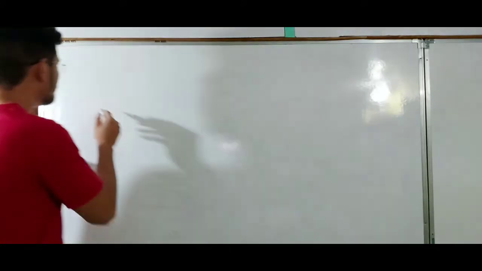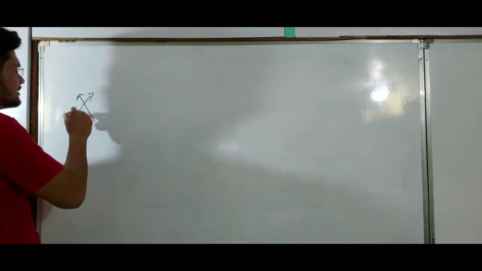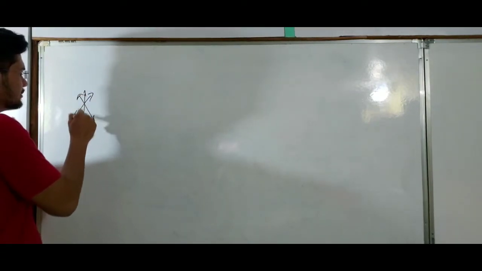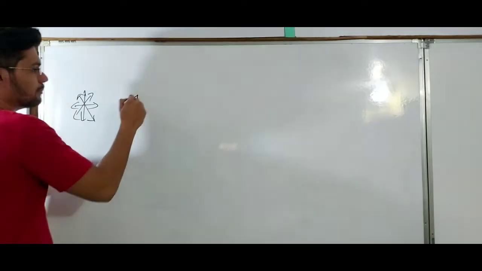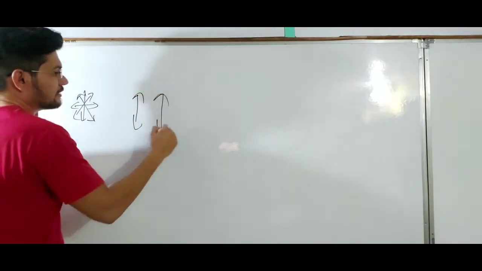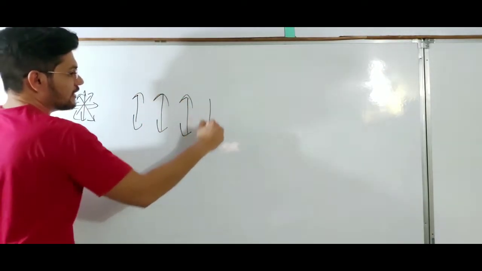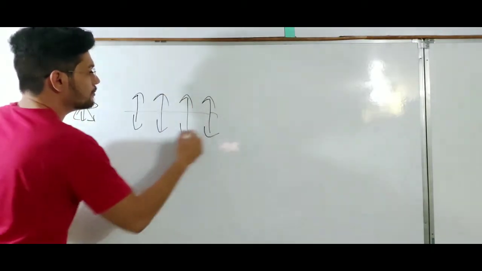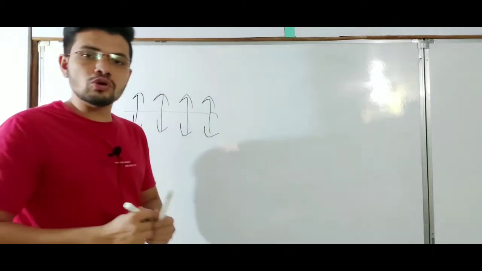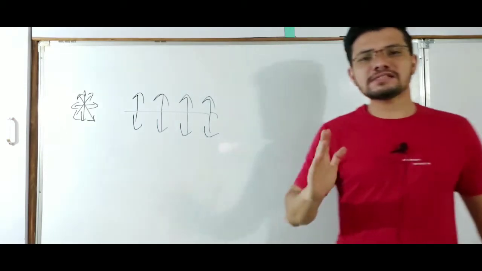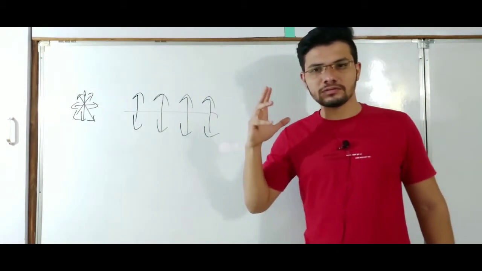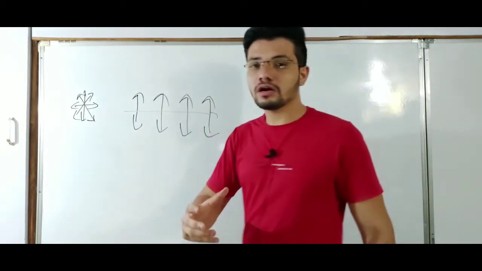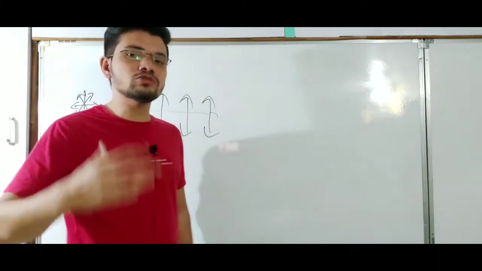Plane polarized light means normal light is like this, going in all directions, and the waves of plane polarized light are going in such a way, and that is known as plane polarized light. So amino acids are optically active compounds, or we can say optically active molecules.